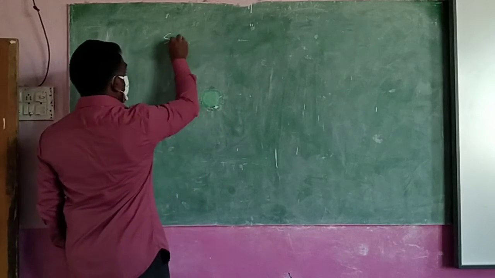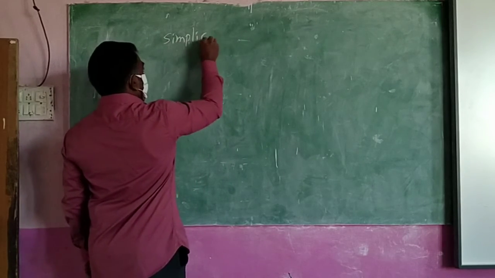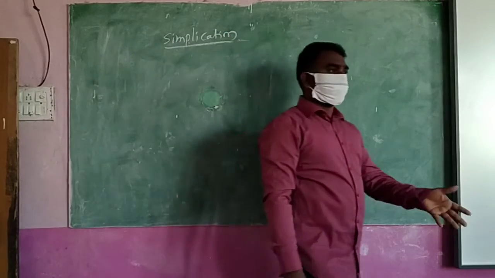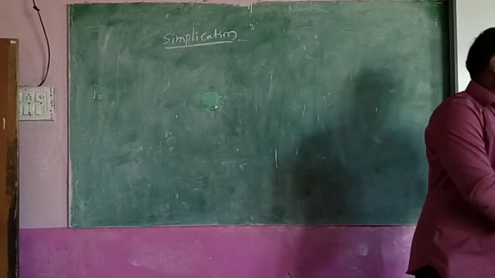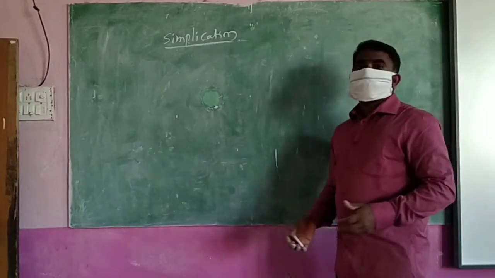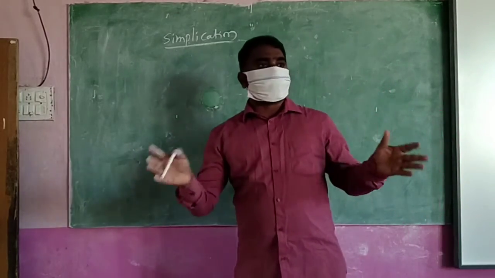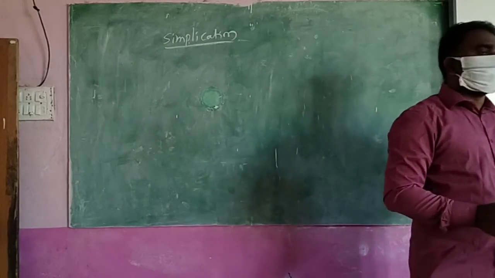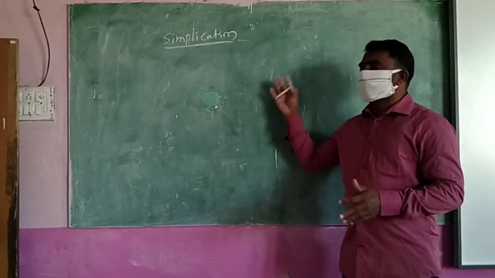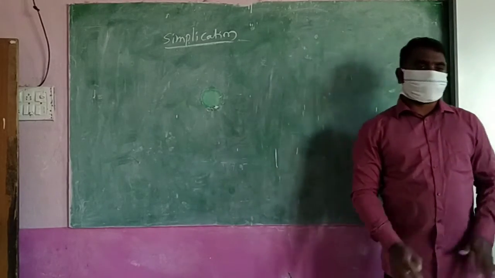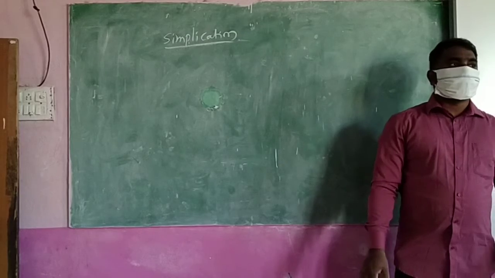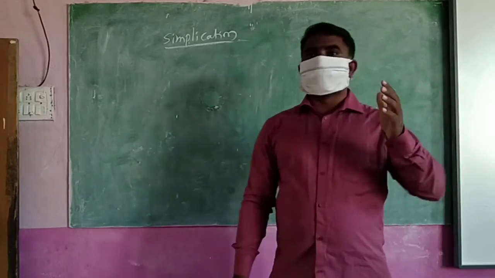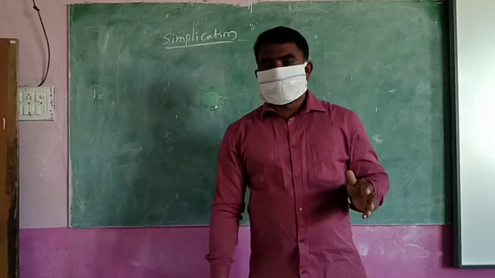So what we are going to do? Simplification. Simplification means addition and subtraction together. We are making our large numbers or more numbers into a single number. That is called simplification. It means we are making our pattern simple. So yesterday I said that after seeing the problem, don't say the answer directly. Just imagine something. What is happening there? That we have discussed already.